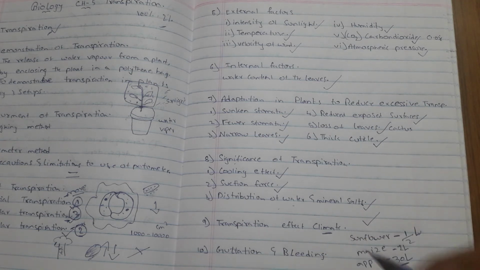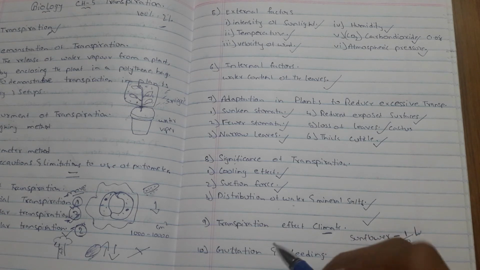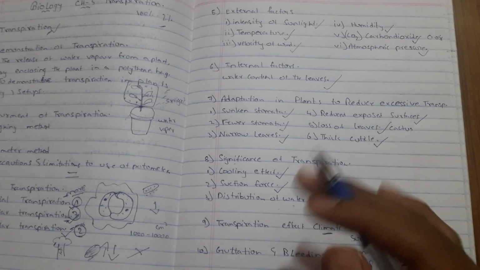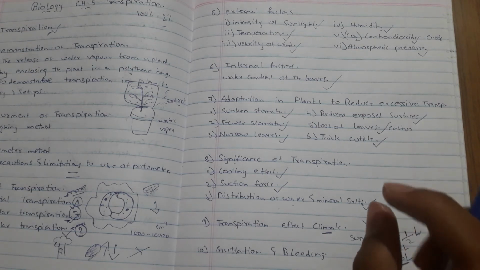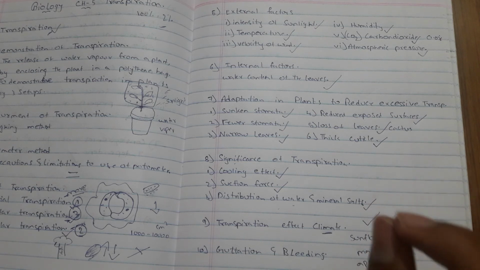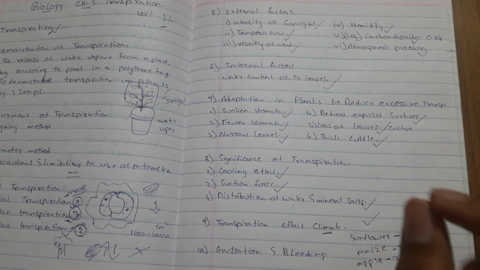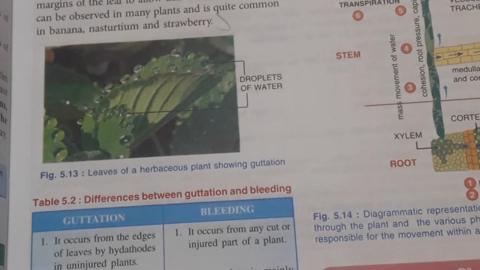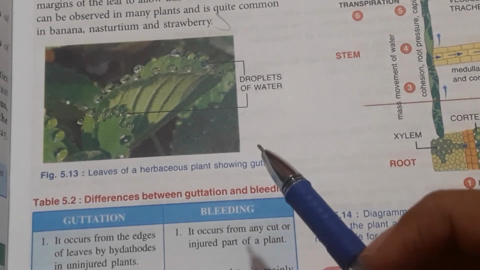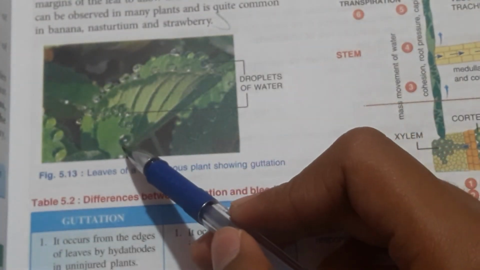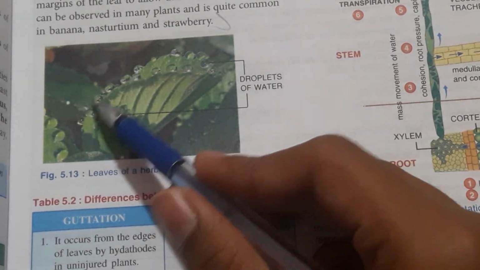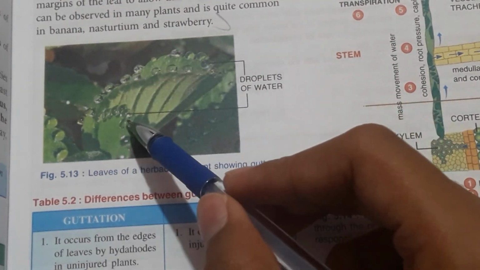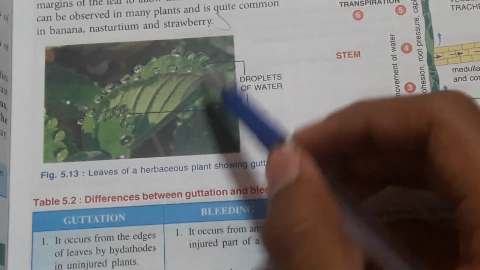Now coming to guttation and bleeding. So what is guttation? The leaves of certain plants exhibit droplets of water along their margins in the morning. A humid environment hampers transpiration while the roots continue to absorb water from the soil. I will show an example. See here, this is guttation. In the morning, at the ends of the leaves there are small water droplets. This is called guttation.